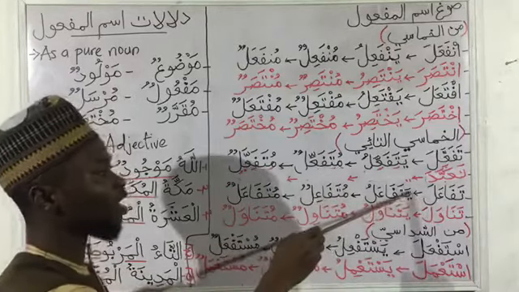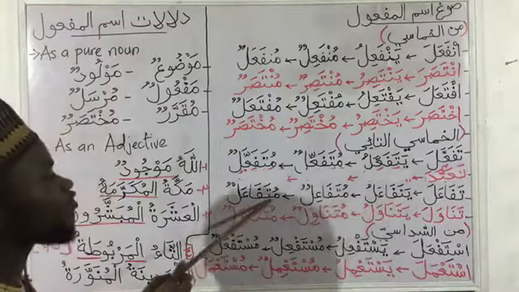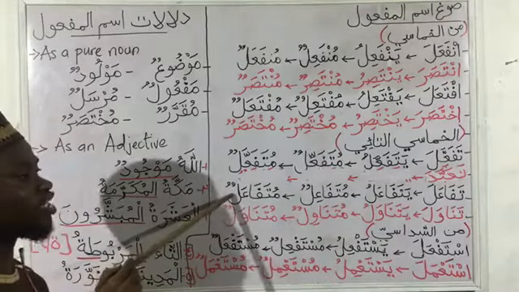After replacing our ya with mim, then we have mutafa'alun as the ismu maf'ul.